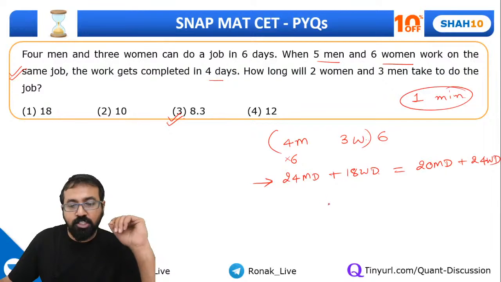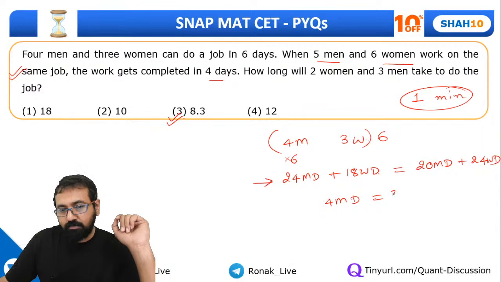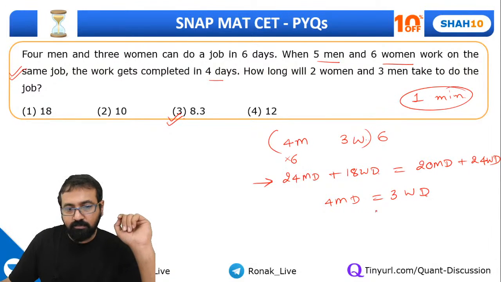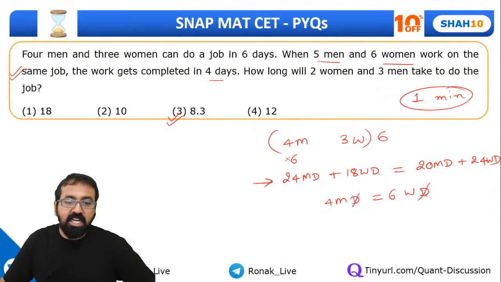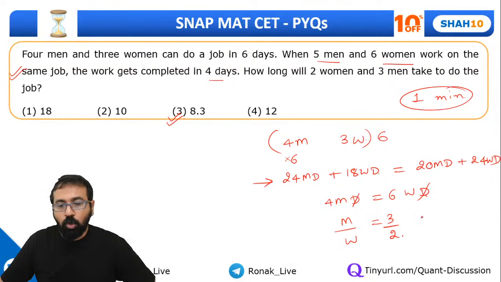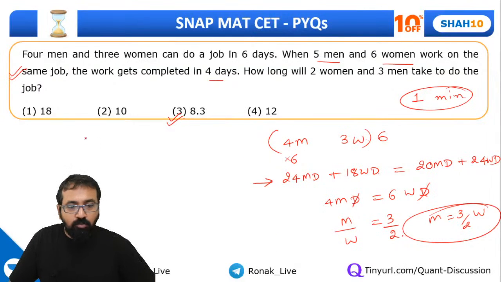Once you have got this, if you just solve, you will get 4 MD is equal to 6 WD. So D will get cancelled off. So I'll get man is to woman work ratio as 3:2. Or you can say man is equal to 3 by 2 times woman, right? So now let's understand what our work was.